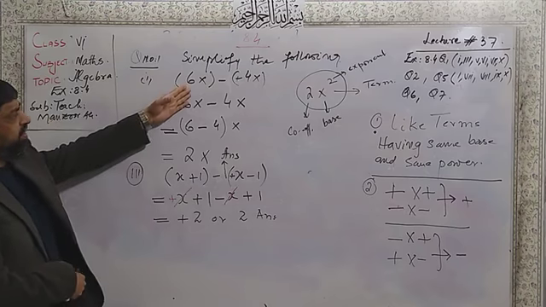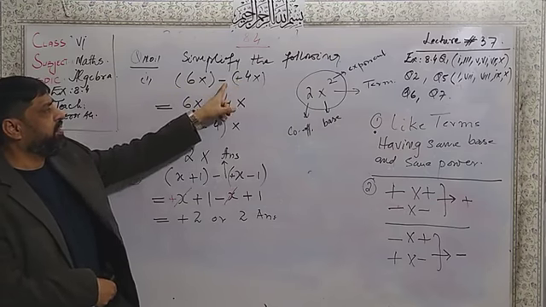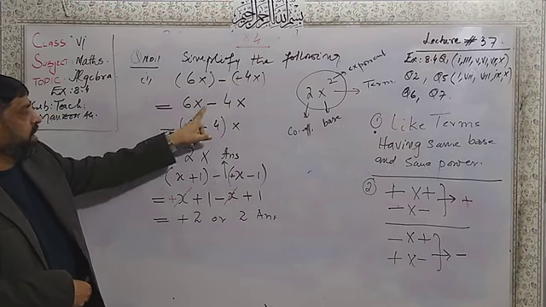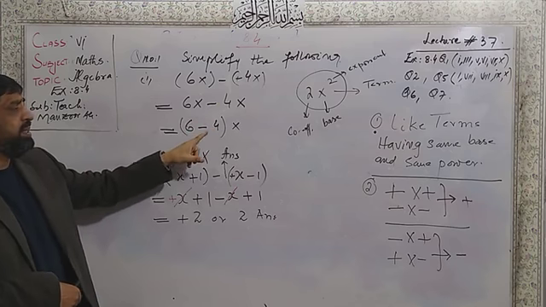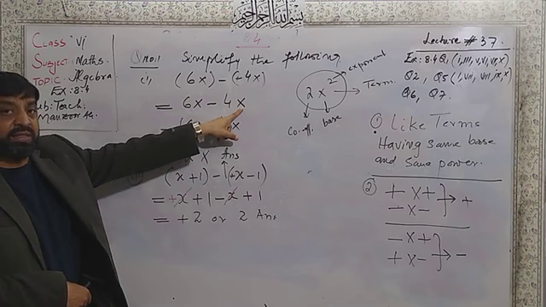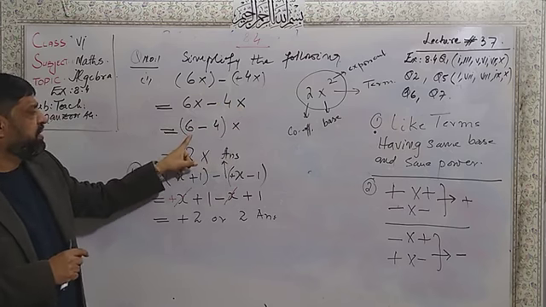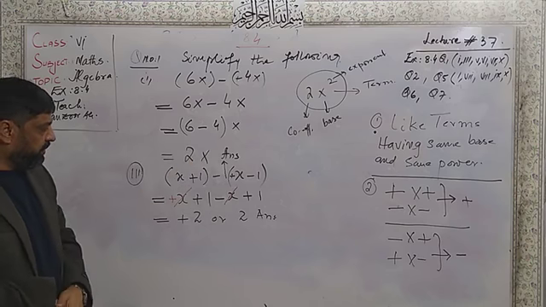So similarly here, 6x minus, bracket started, plus 4x. Minus multiplied by plus, its answer will be minus 4x. 6 minus 4, in one bracket I will place and write this base, this is the same base, I will write it one time. 6 minus 4, its answer will be 2x. Now this is the answer.